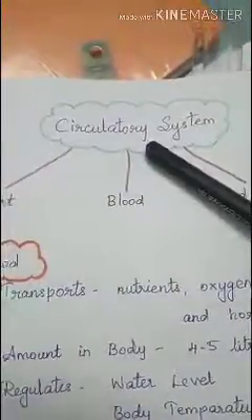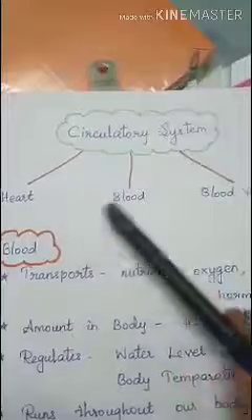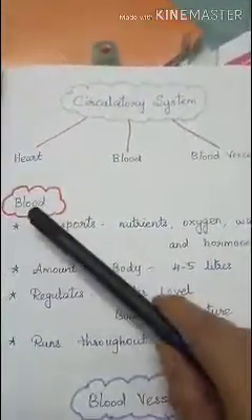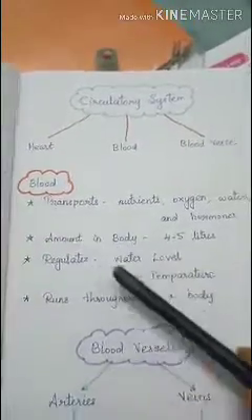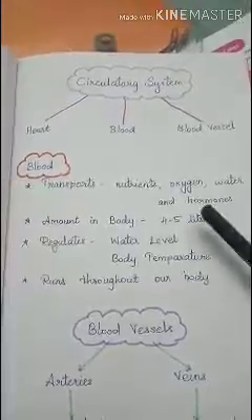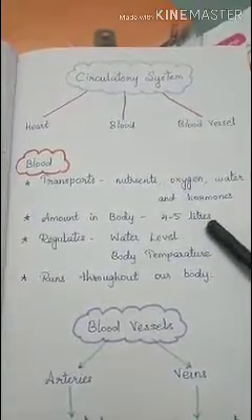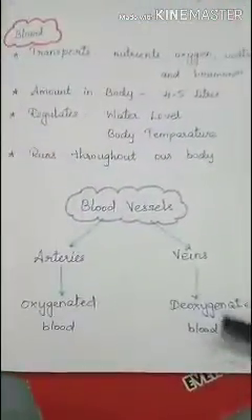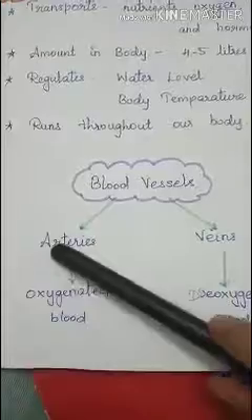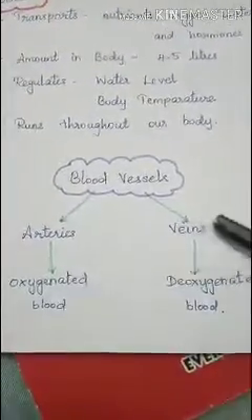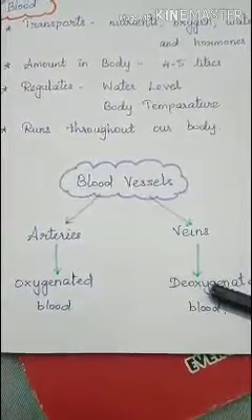Next is the circulatory system, where the heart, blood and blood vessels are found. Here first we'll see blood. Blood takes nutrients, oxygen, water and hormones to the body, and there are 4 to 5 liters of blood in our body, and it regulates water level and body temperature. The next part is blood vessels. There are 2 kinds: arteries and veins. Arteries carry blood with oxygen, veins carry blood without oxygen, that is, carbon dioxide and other waste materials.